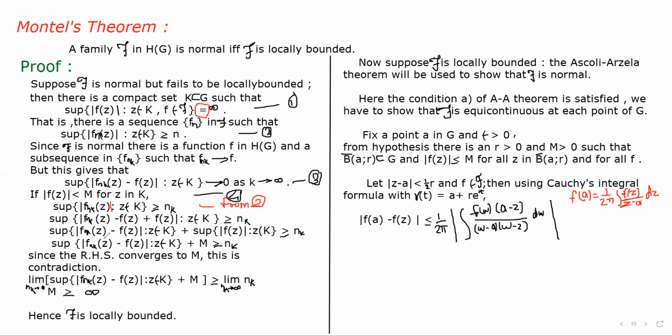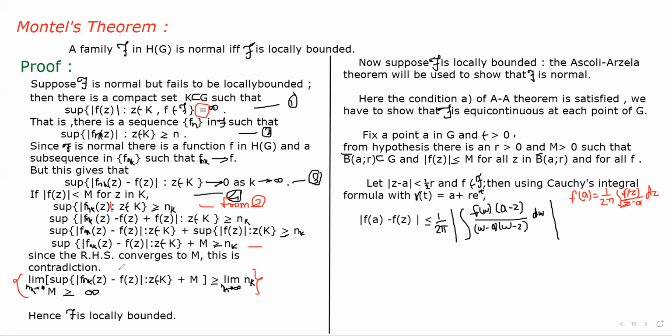We can observe that the RHS converges to m, and this is a contradiction, because if we apply the limit on both sides of this equation, we get the limit as nk tends to infinity of the supremum of mod of fnk of z minus f of z plus m is greater than or equal to the limit as nk tends to infinity of nk.